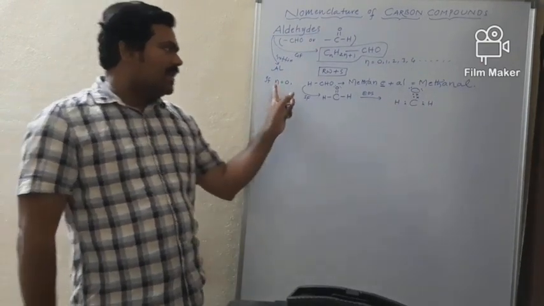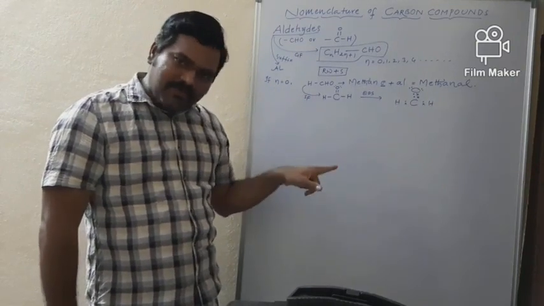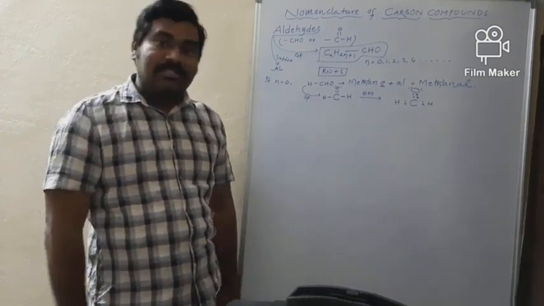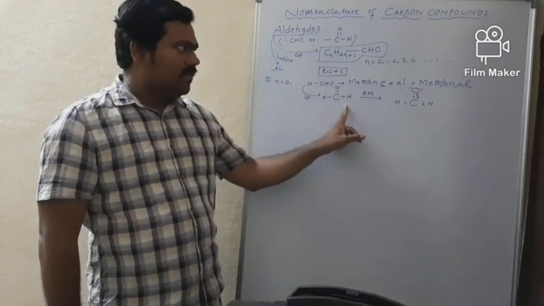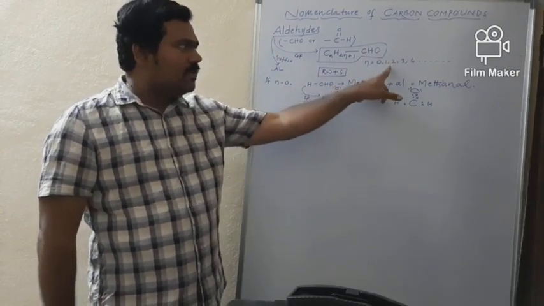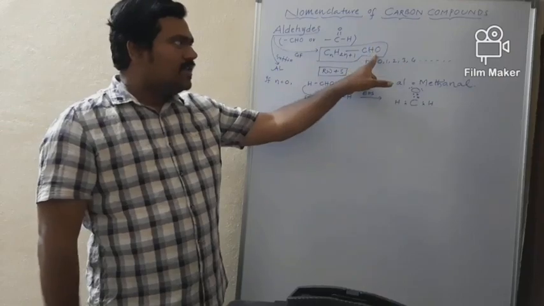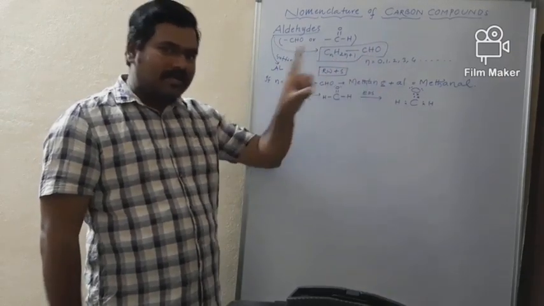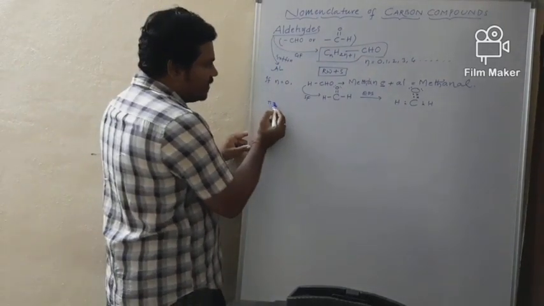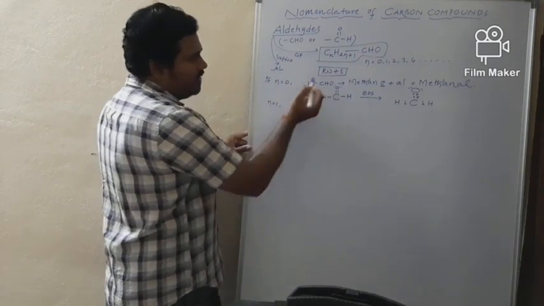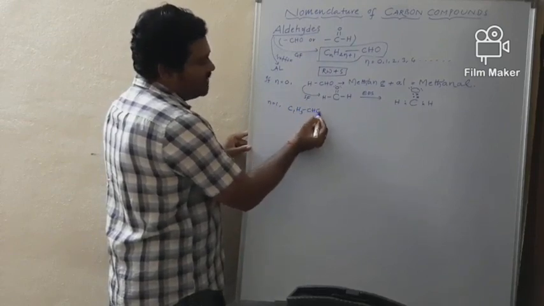Why are we substituting n is equal to 0 here? Because if you substitute n is equal to 0, then you will get the starting member. Okay na? And what is the starting member? Methanal. For suppose if you substitute n is equal to 1, you will get the second member, because the functional group itself covers one carbon atom. Now coming to, if n is equal to 1, then what will happen? Substitute C1 H3 single bond CHO.